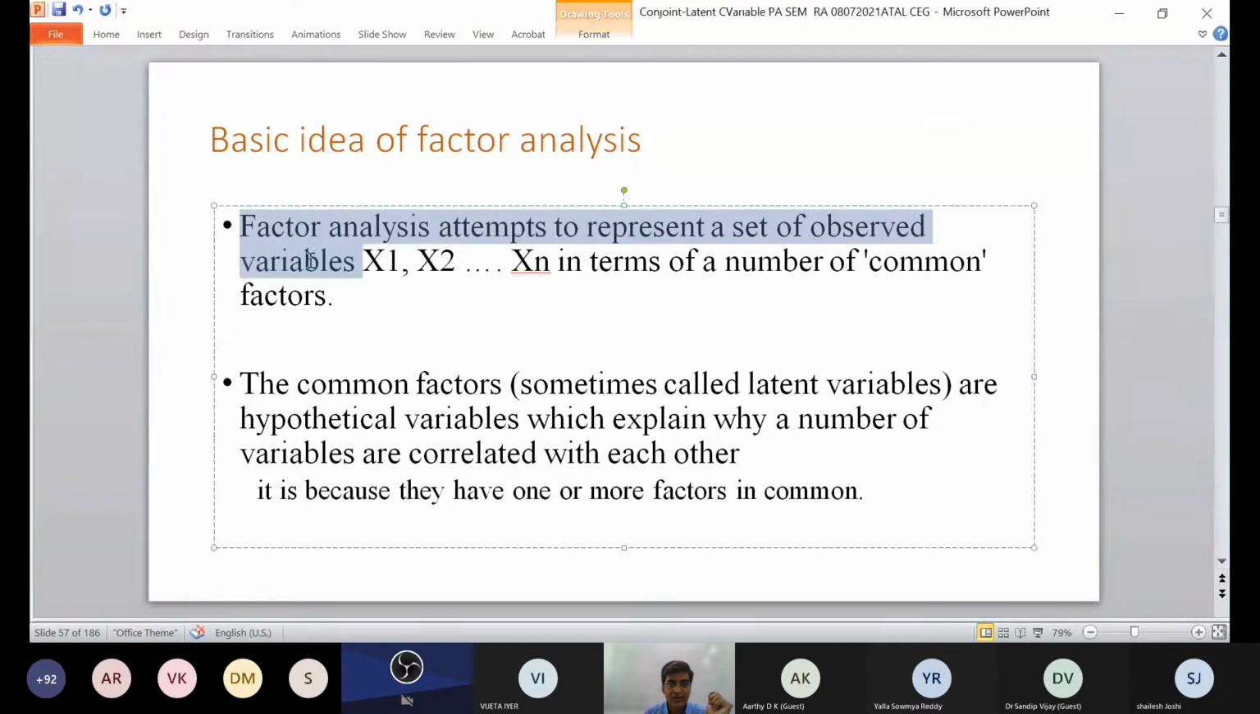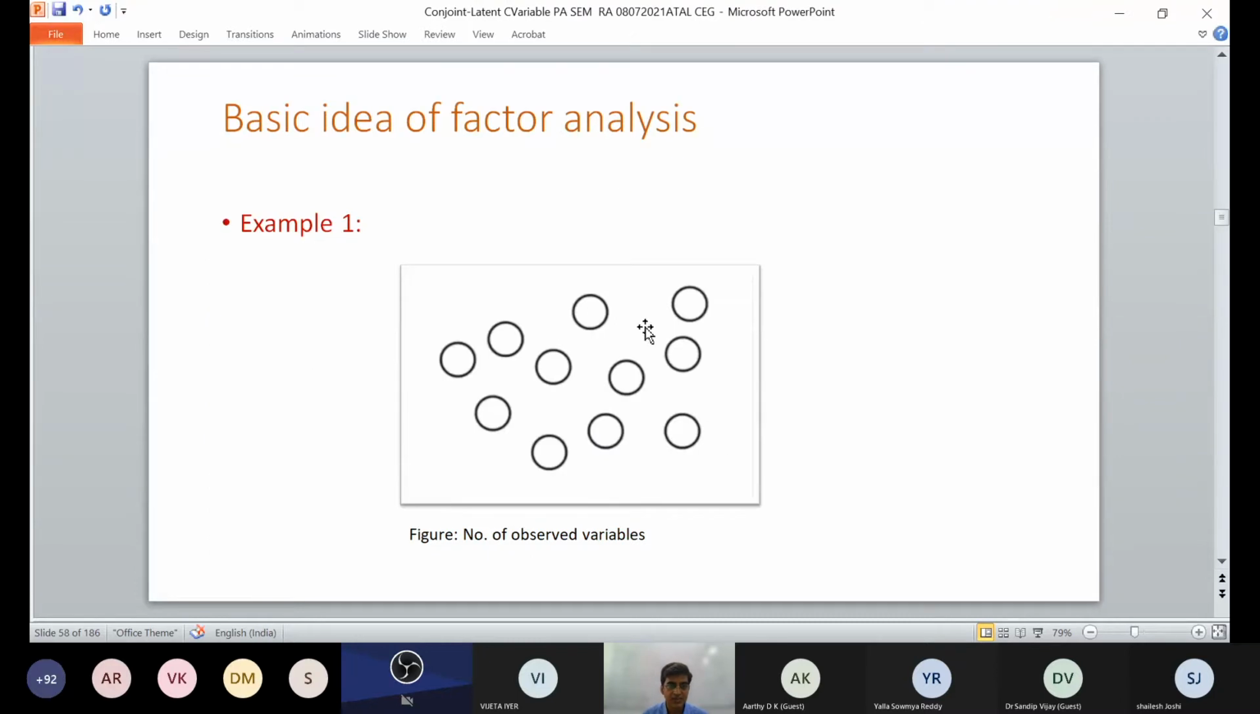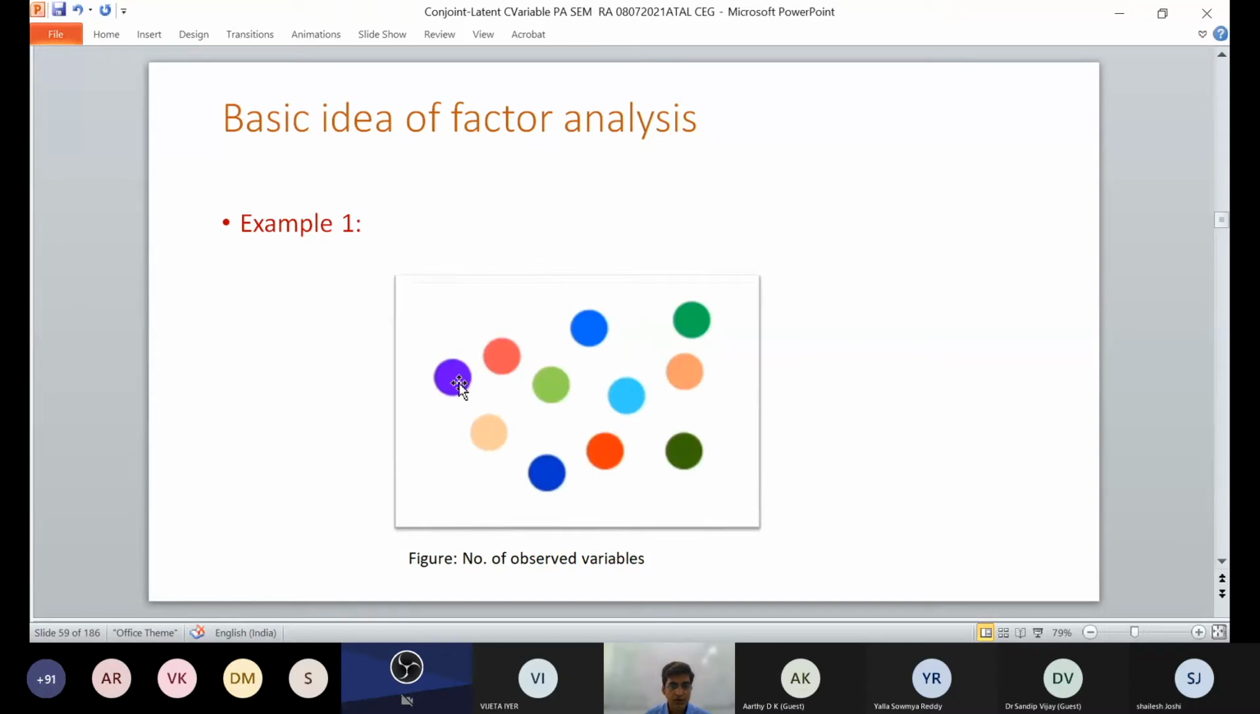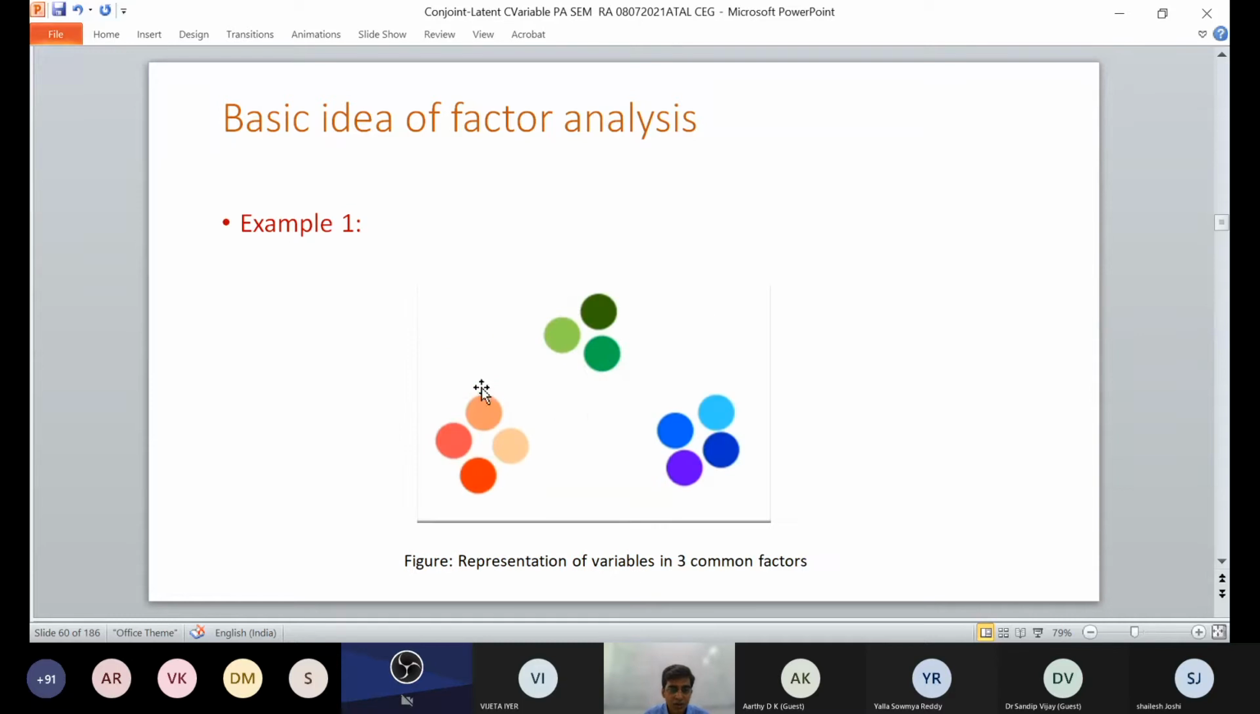Factors are attached to a set of observed variables x1 to xn through common factors. These common factors are also called latent variables, which are hypothetical variables where a number of variables are correlated with each other. I am just giving you an idea of factor analysis. There are a number of observed variables: how many are red, how many are green, and how many are blue. So you are actually representing three common factors.